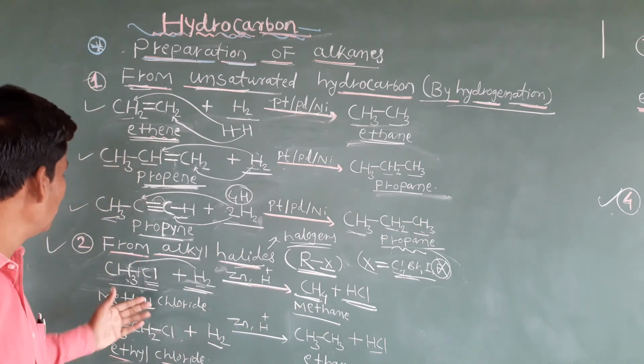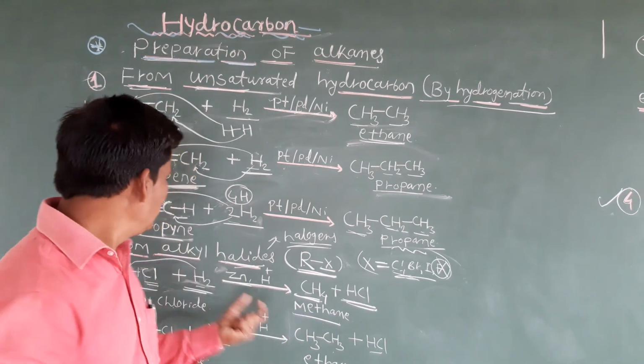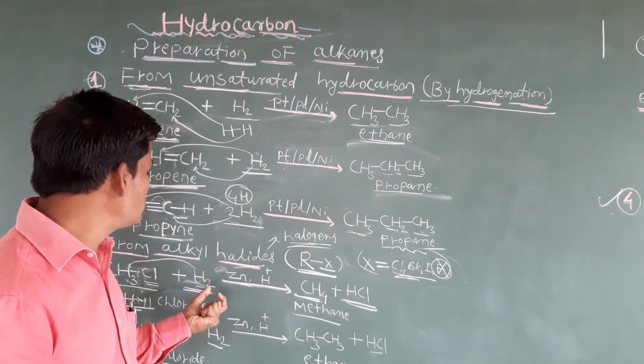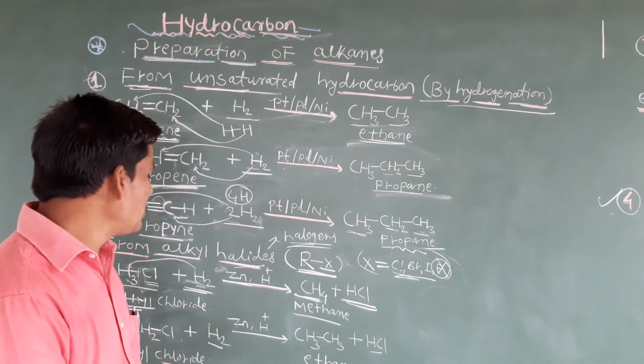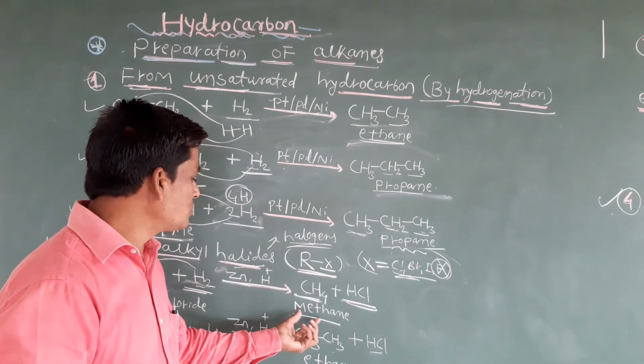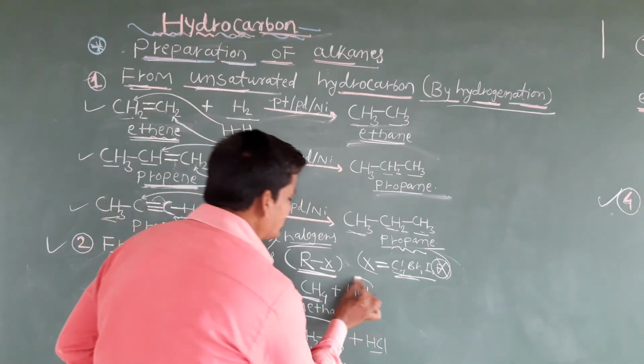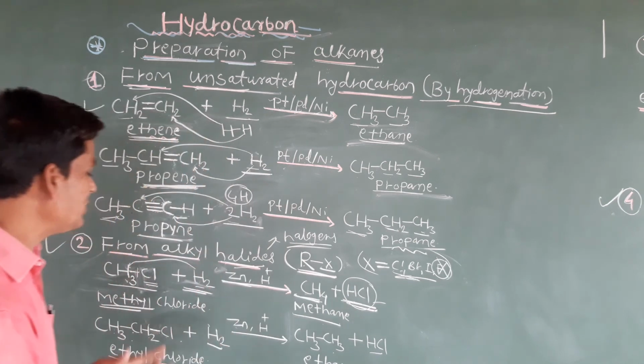So how can we prepare it? We take methyl chloride and it undergoes a hydrogenation reaction. We add hydrogen in the presence of Zn plus ion and H plus ion, and simply we get methane, and hydrochloric acid is removed as a byproduct. See another example, students.